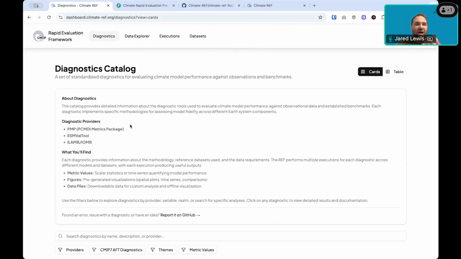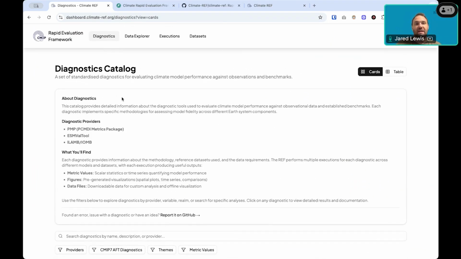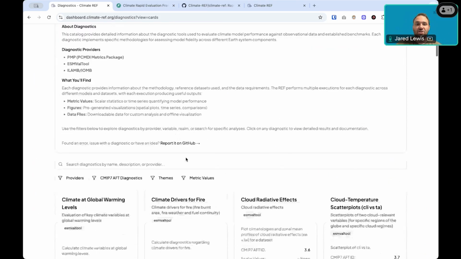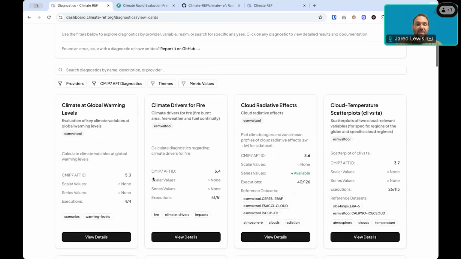And if you now want to dive a little bit deeper into what is behind the scenes, I recommend we go through to the diagnostic catalog here. This diagnostic catalog shows cards for each of the different diagnostics that we're having run for the REF.